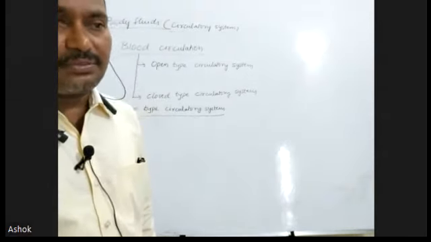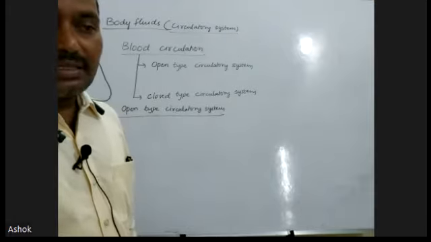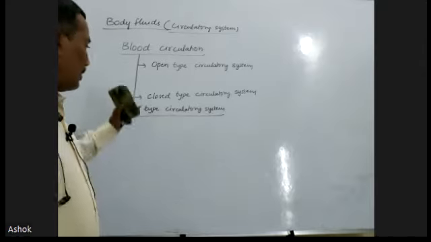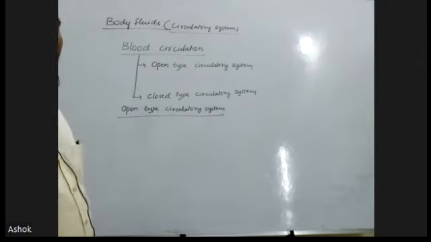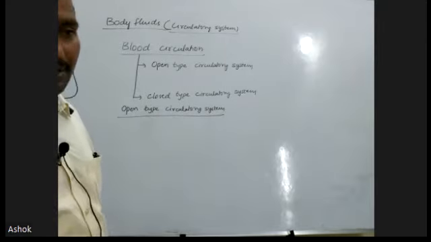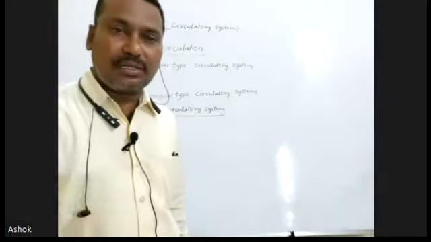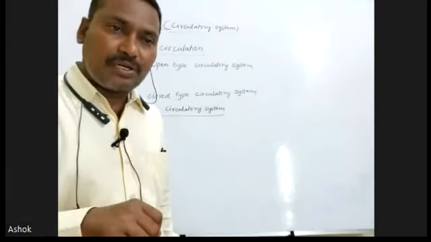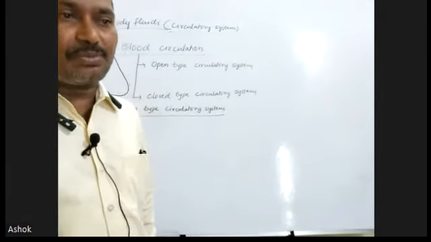Among animals, they contain these two types of circulation. Which animals contain the open type and which contain the closed type, and what the open and closed type circulatory systems are, we have to discuss.